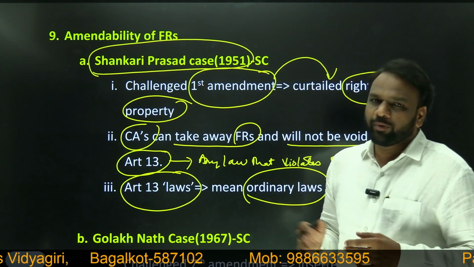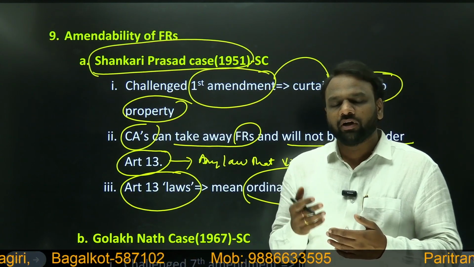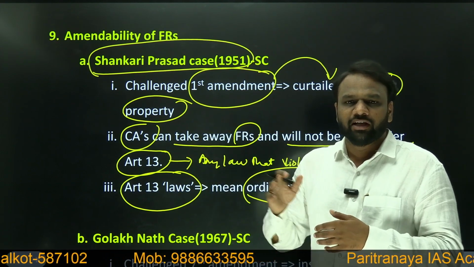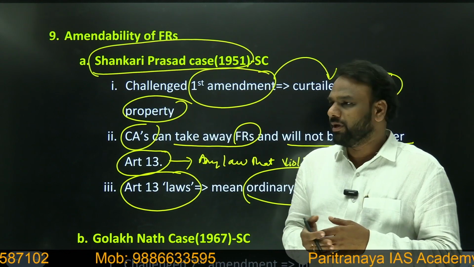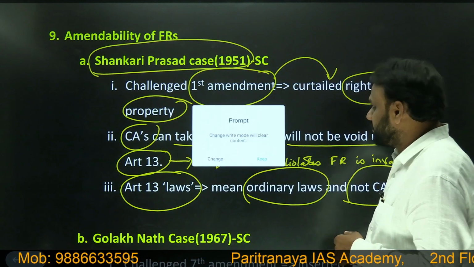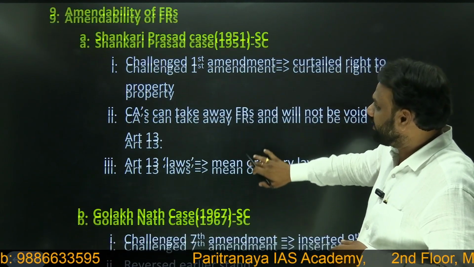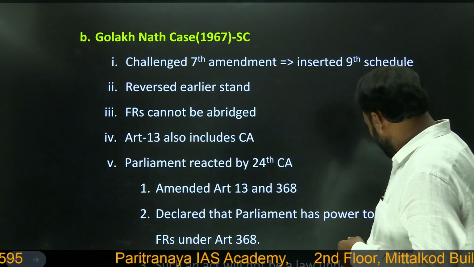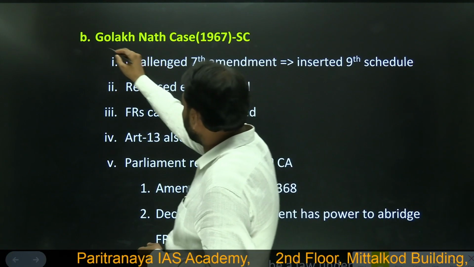So here, in the case of the Supreme Court, they have the power of what? To review their own judgment. Whatever judgment they have given in a previous case can be reversed, can be rejected also. The same happened in the Golaknath case. Whatever decision was given in the Shankari Prasad case was reversed in the Golaknath case, in 1967.